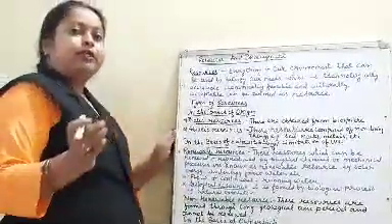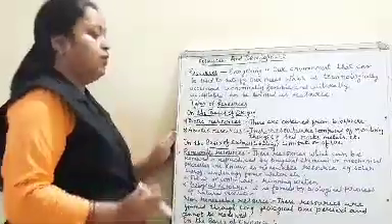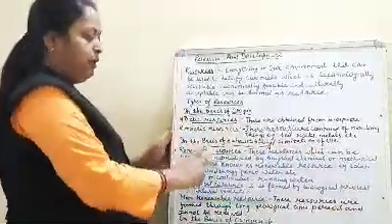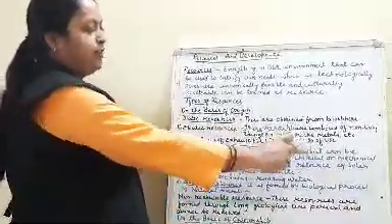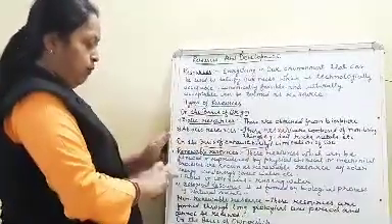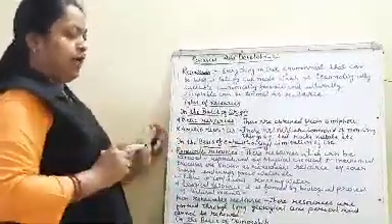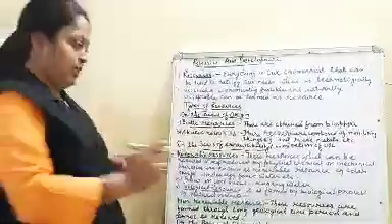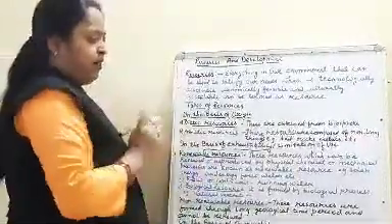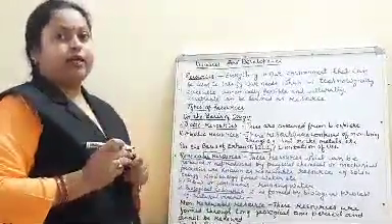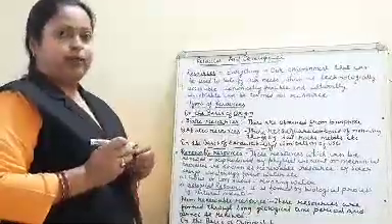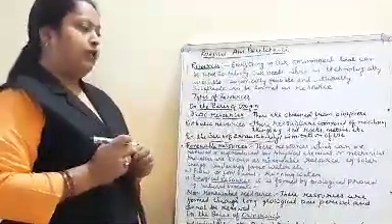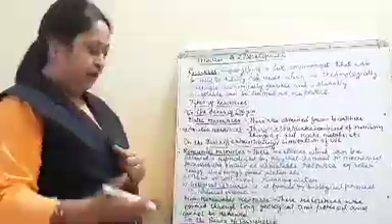Now I will tell you what a renewable resource is. Resources which can be renewed or reproduced by physical, chemical or mechanical processes are known as renewable resources. Examples: solar energy, wind energy, forest, water, soil. These are renewable resources. They can be formed again and again.